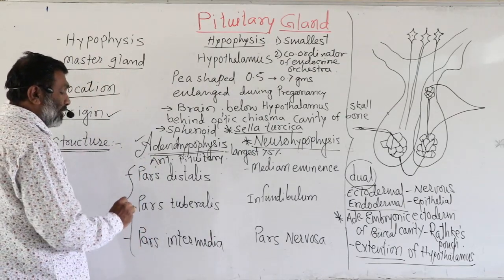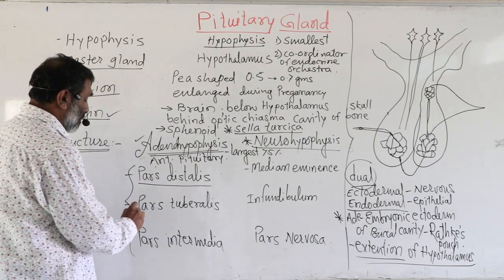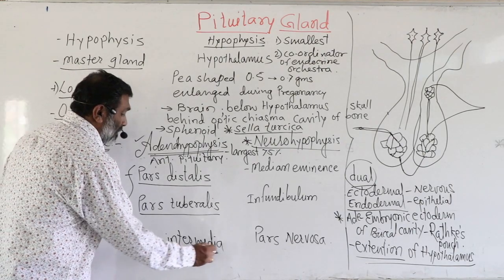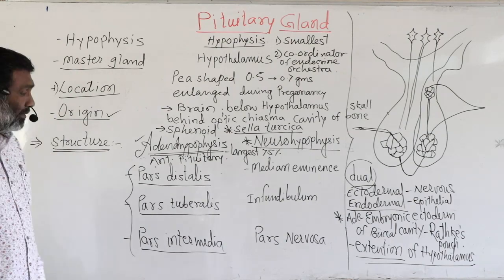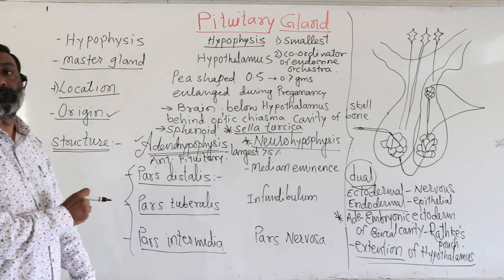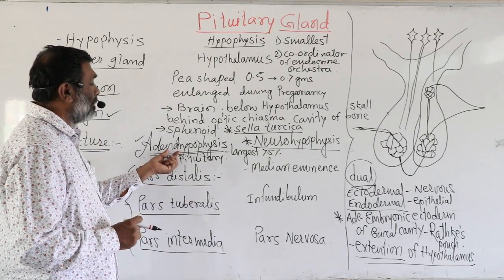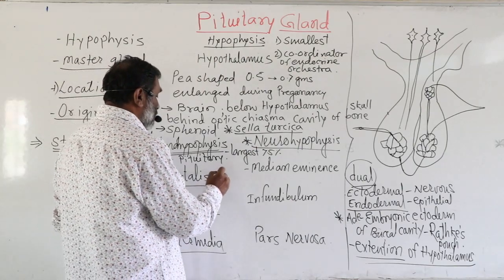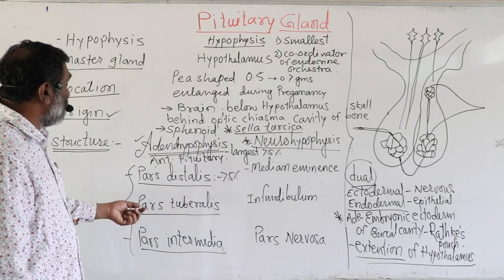First of all, the pars distalis. Pars distalis is the large and major part of the adenohypophysis. Near about 75% of the adenohypophysis is made up of pars distalis. It is a larger part. Here we have a diagram, and this part is called the pars distalis. Now what happens?